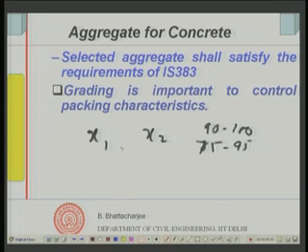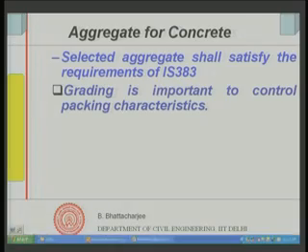So, knowing the proportions that are required, if I know how much of these two I am mixing and the proportion of each of the aggregate sizes in each, with simple arithmetic one can find out how to satisfy the grading.